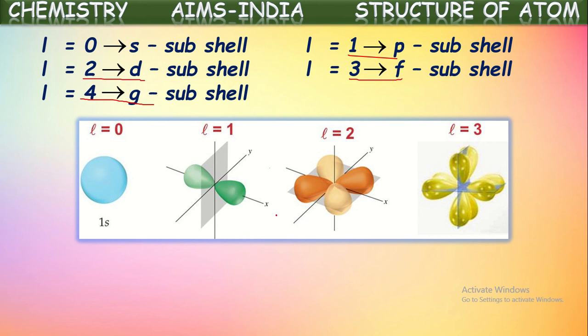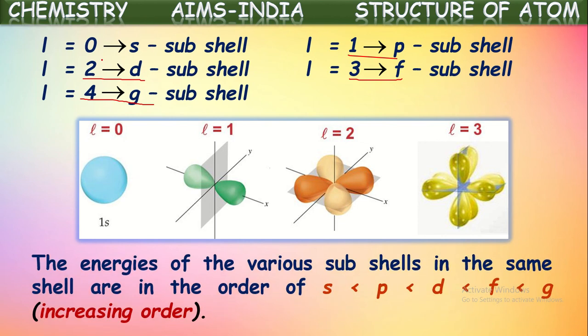This represents subshells or orbitals with a double dumbbell shape. If L is equal to 3, that represents F subshell. The shape of a subshell is a four-folded or complex shape it is called. In this way, the shape of the subshell in which electron is located can be identified based upon the azimuthal quantum number value or L value.